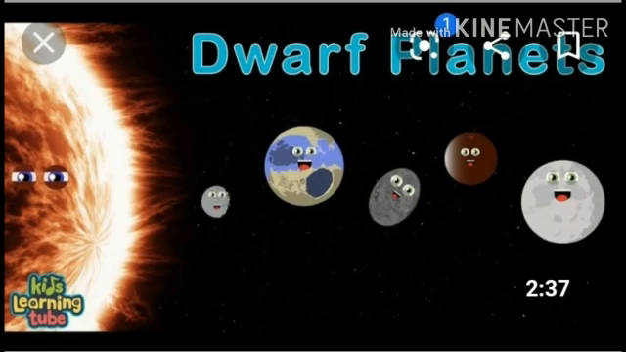Next we are going to see about dwarf planets. Dwarf planets are small celestial bodies found beyond the planet Neptune. They are extremely cold and dark. They are almost spherical in shape, but unlike planets, they can share their orbit with other dwarf planets.